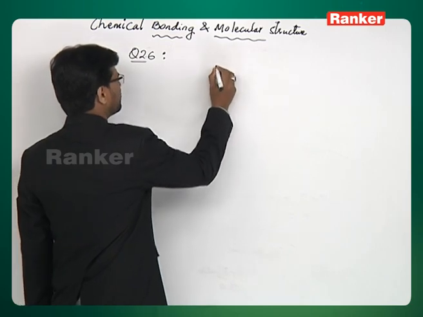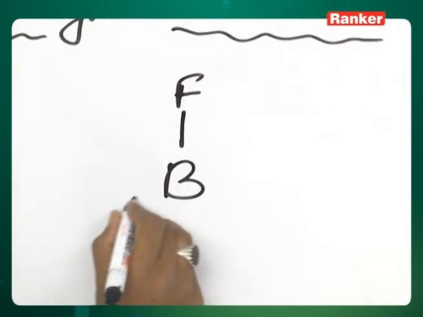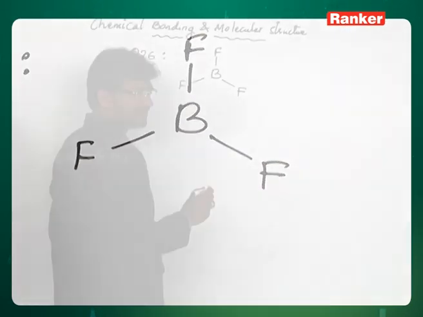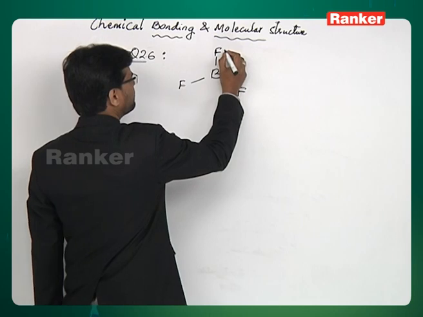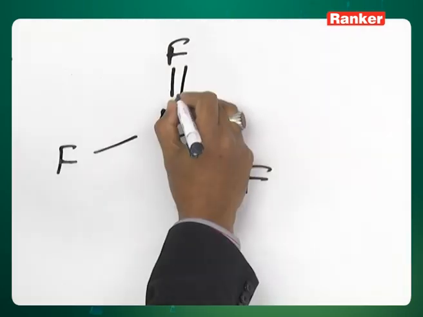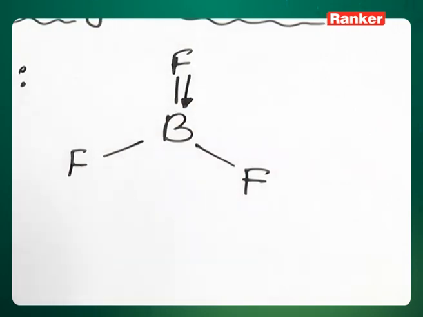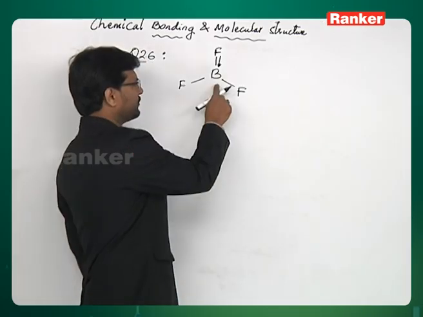If you look at the structure of BF3, you have boron surrounded by 3 fluorines, and boron has got a vacant orbital. So one of the fluorines will back donate its lone pair to the vacant orbital of boron. This is a back donation from fluorine to the vacant orbital of boron.